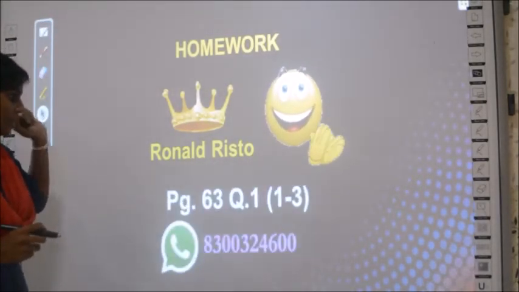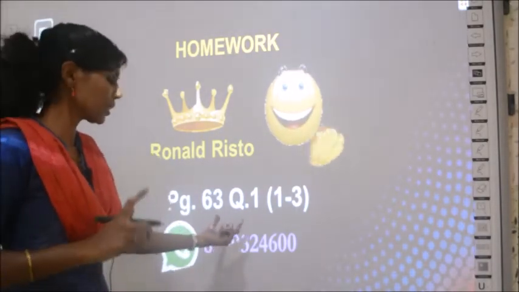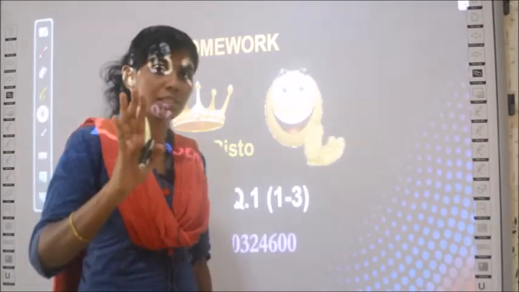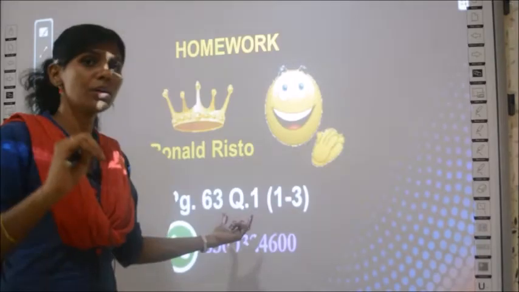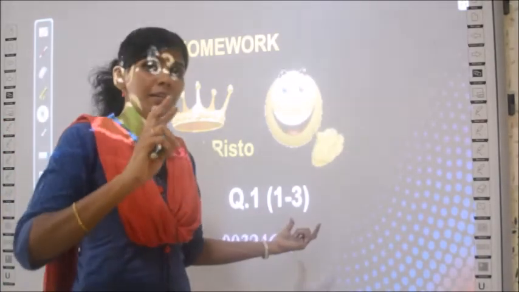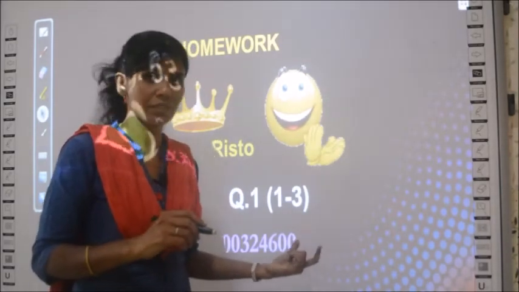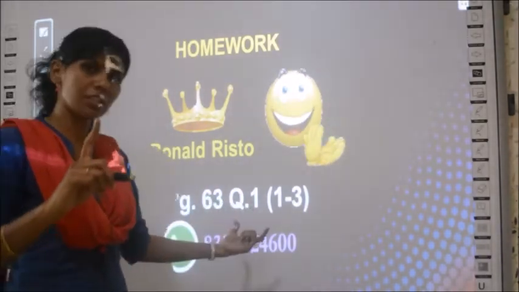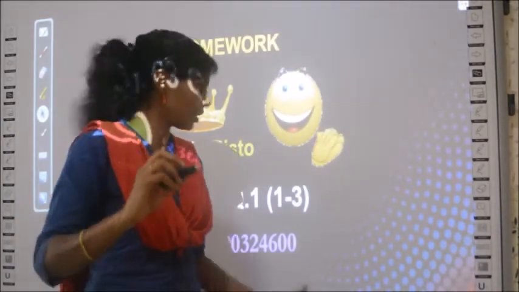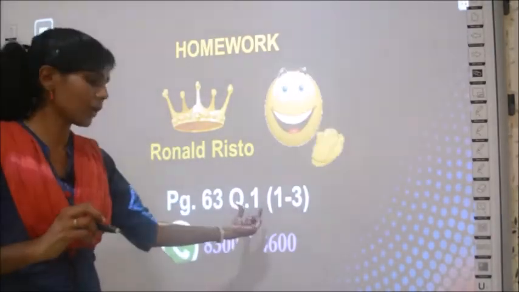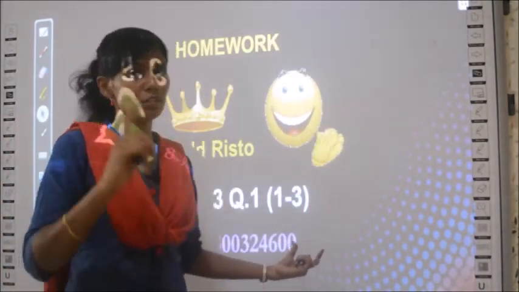And what about today's homework? In page number 63 in your biology book, question number 1 has 4 subsections. Listen carefully. You are only going to answer 1 to 3. You are not going to answer the 4th one. Clear? So in page number 63, question number 1, only from 1 to 3. You need not answer the 4th one.